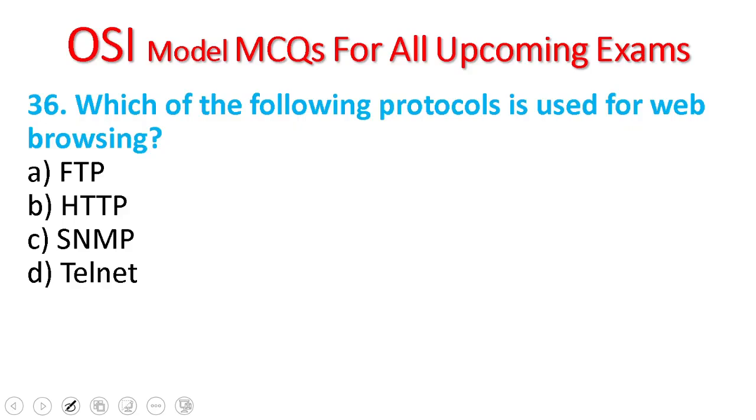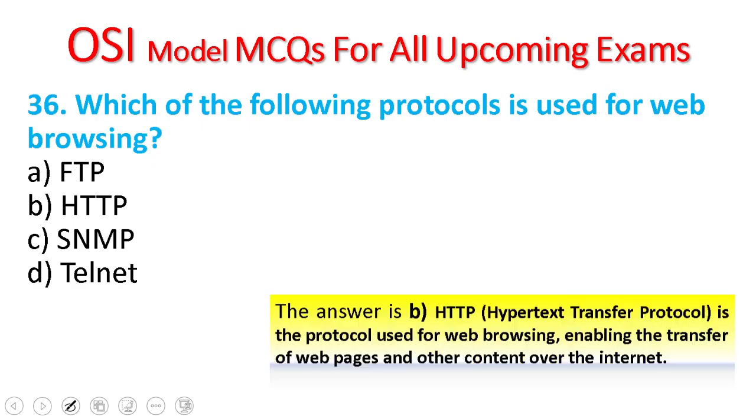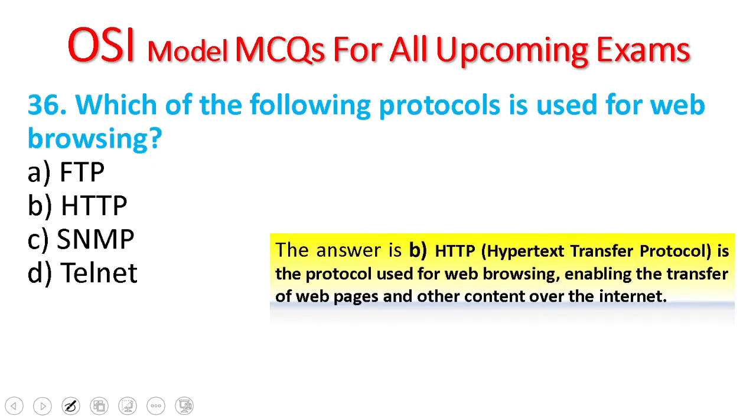36. Which of the following protocols is used for web browsing? FTP, HTTP, SNMP, Telnet. HTTP, which stands for hypertext transfer protocol, is used for web browsing and helps the transfer of web pages and other content over the internet.